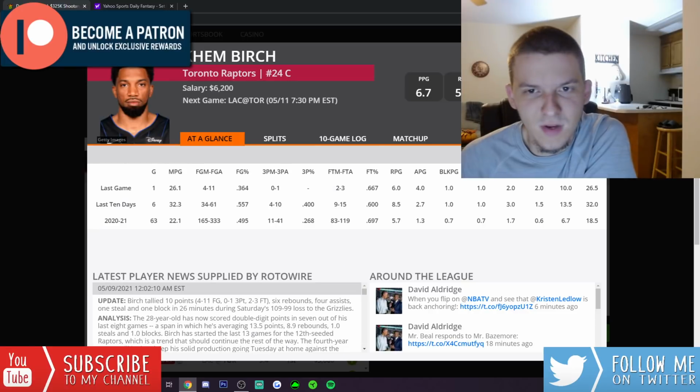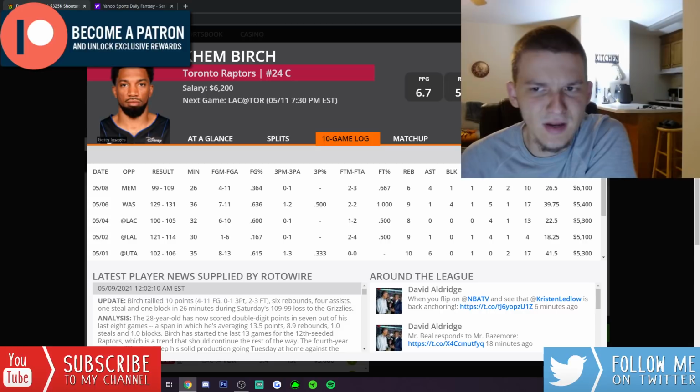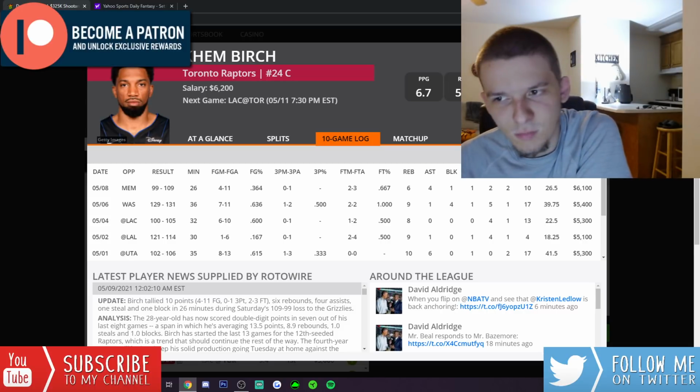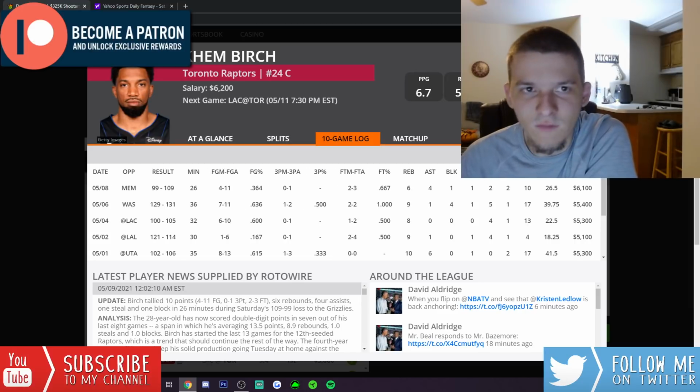Kim Birch, though, I think does benefit with all these guys out. When it comes to minutes, he's been relatively safe. He should get around 30 minutes here. His price has come up to 6,200, so I don't think he stands out as a top play today, but at least still viable.